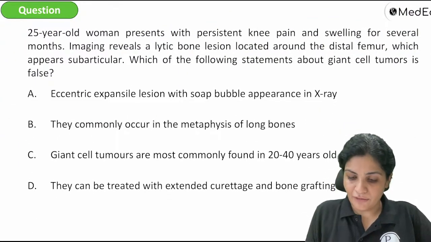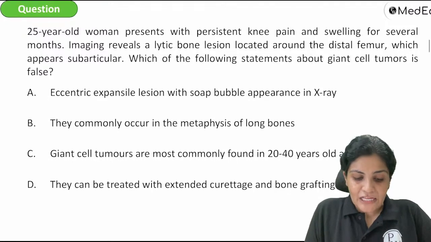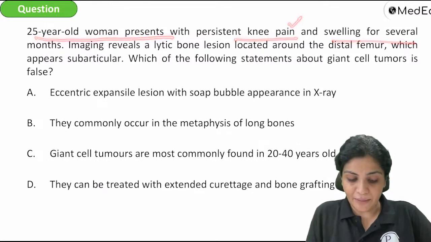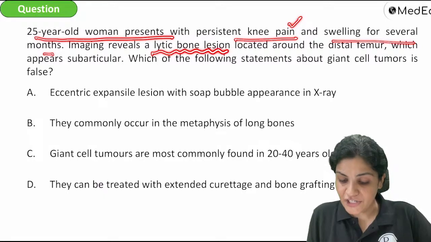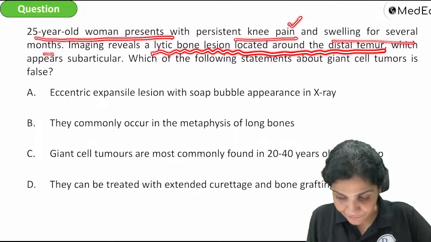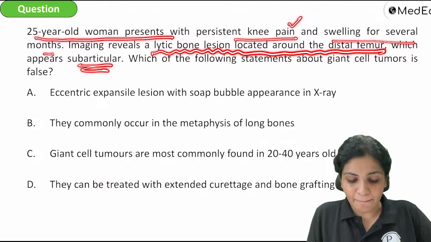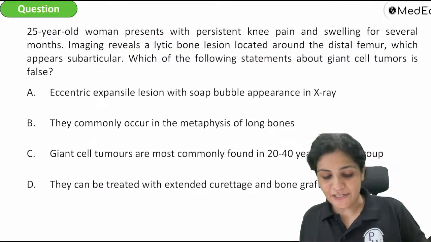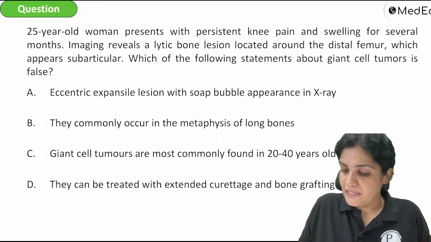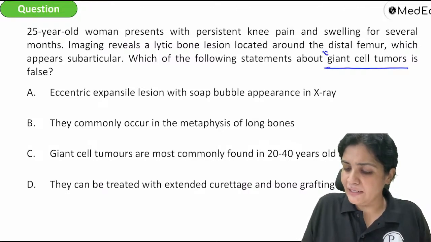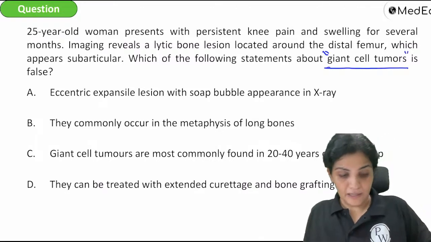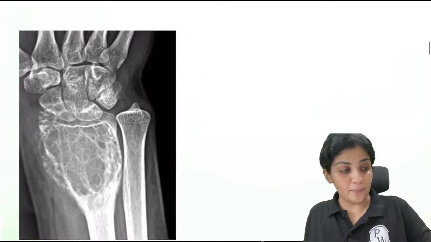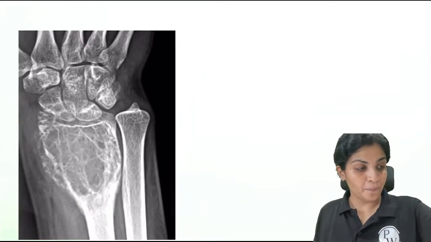Now this is what you have to answer. This is very, very important. A 25-year-old woman presents with persistent knee pain and swelling for several months, with a lytic bone lesion located in the distal femur, which appears subarticular. Which of the following statements about the giant cell tumor is false? Giant cell tumor is very, very, very important. And now you're going to tell me everything about the giant cell tumor. Quickly, each one point, starting with Shri.